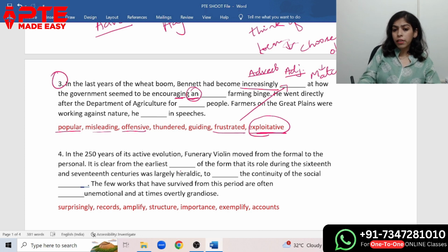So what would be the answers? Increasingly frustrated. Why? At how the government seemed to be encouraging an exploitative farming binge. That is exploiting the land. Then coming to the next one.